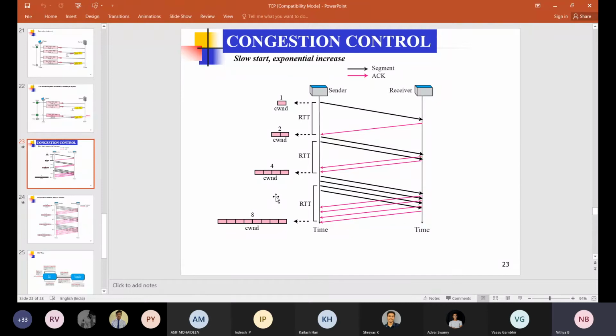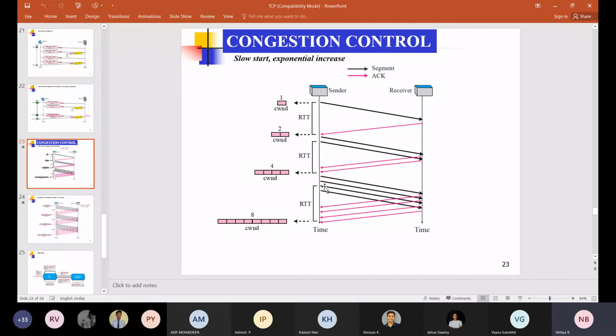How? It will receive 2 acknowledgements back. Exactly. The previous value is 2, and now it receives 2 acknowledgements, so 2 plus 2 is 4. Now 4 segments can be transmitted before waiting for the acknowledgement.